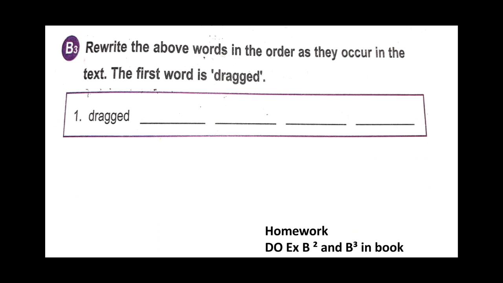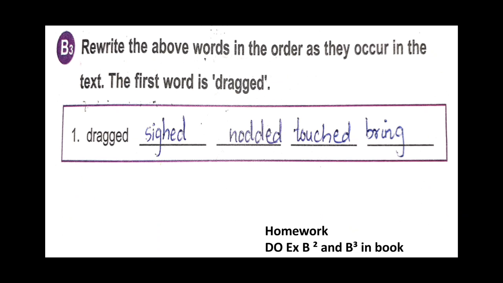So the first word will be dragged. Now start solving this exercise in your book with me. First word is dragged. Next word, sighed. Third, nodded. Then touched and bring. We have to write down these 5 words in sequence as they occur in the text. You have to do this exercise B3 in your vision book.